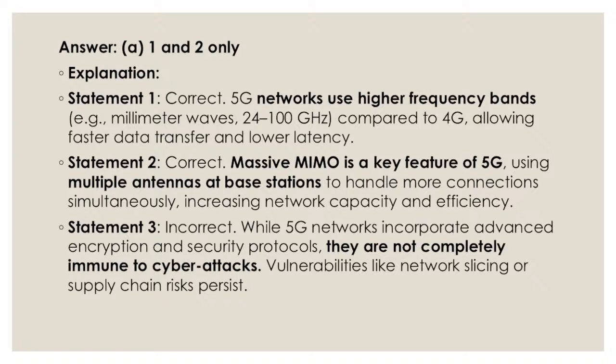The answer is 1 and 2 only, compared to 4G, with a particular frequency of waves. There is a question on the electromagnetic spectrum, because there is scope to ask questions in large numbers, so it is important for us. If we discuss radio waves, these waves do not have negative impacts on the body. See, 24 to gigahertz. Latency means the delay, so lower latency. Latency is important.